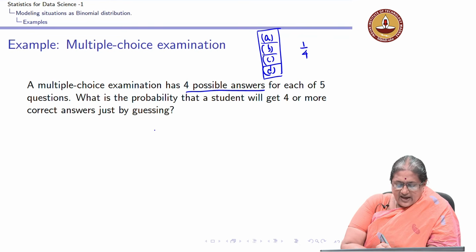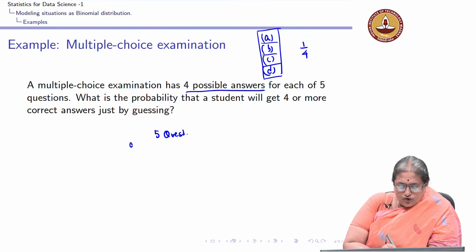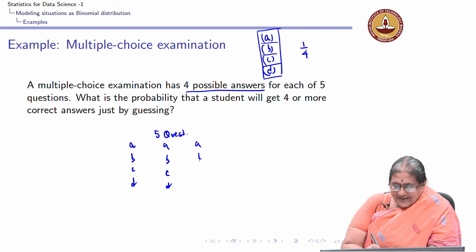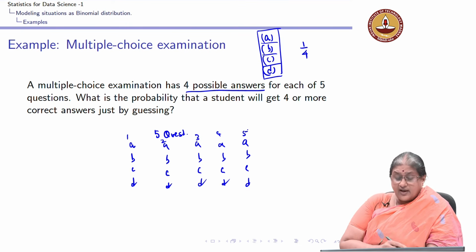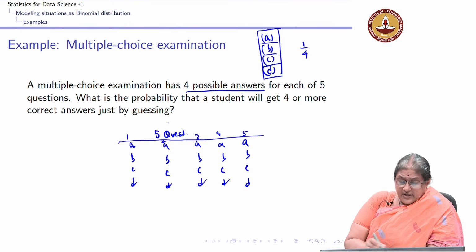So, suppose I have 5 questions and each question has 4 choices, and I am going to guess all of them. Question 1, question 2, question 3, question 4, question 5. First of all, is it a Bernoulli trial?